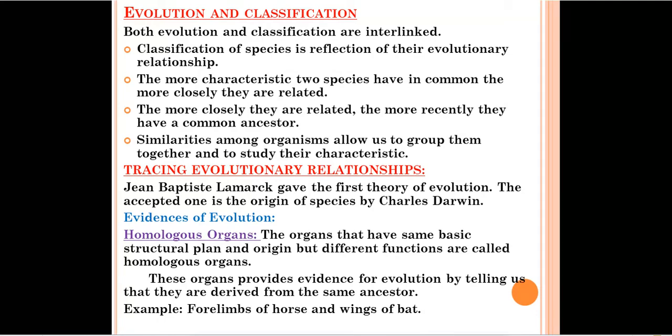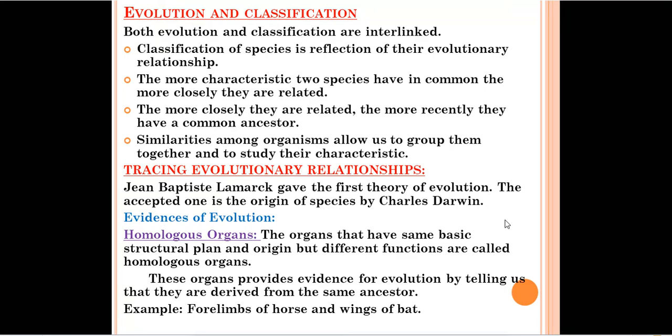Our next topic is tracing evolutionary relationships, which means how we can trace the evolutionary relationship among organisms. In this topic we'll read about how we can trace evolutionary relationships. Jean Baptiste Lamarck gave the first theory of evolution. The accepted one is The Origin of Species by Charles Darwin.